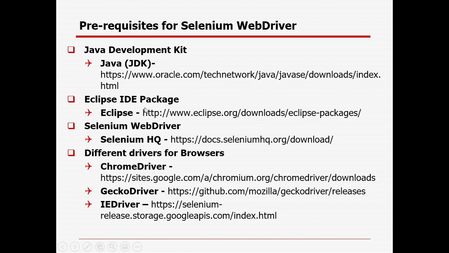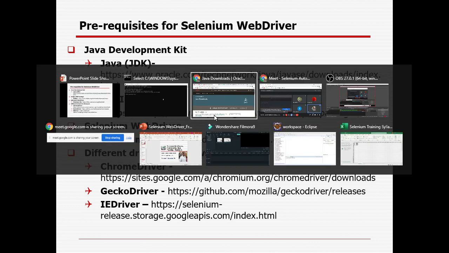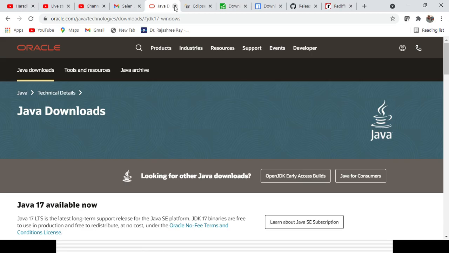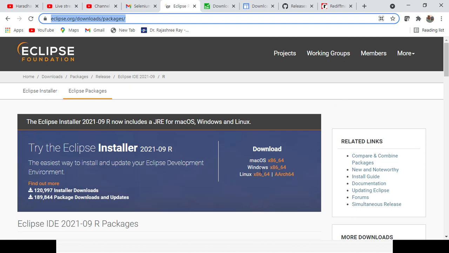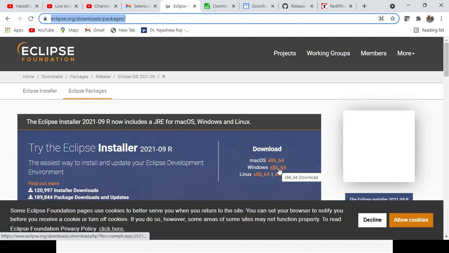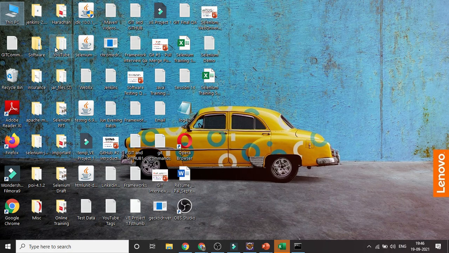Then you need to install Eclipse. If you go to the second one, that is the Eclipse one. Lots of versions are available in Eclipse. You can go for any version, for example the Windows one. After installation, it will look like that. It will be a zip file if you download it.